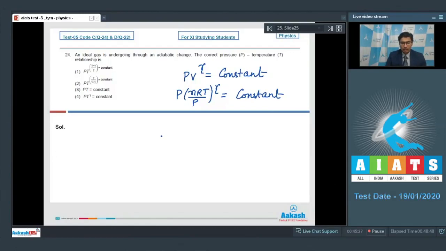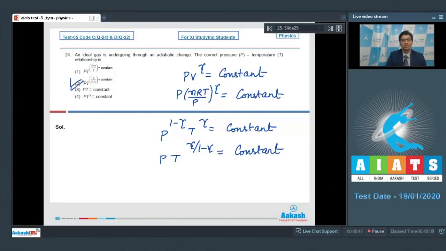And from a little rearrangement, we can write down that P to the power 1 minus gamma, T to the power gamma will be constant, which means that P T to the power gamma divided by 1 minus gamma will be constant. And hence, dear students, option number 2 is the correct answer. Now let us discuss question number 25.